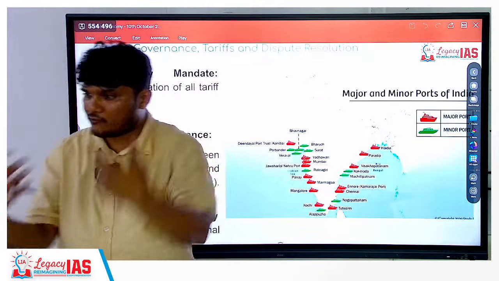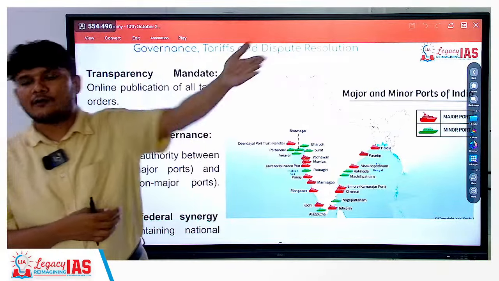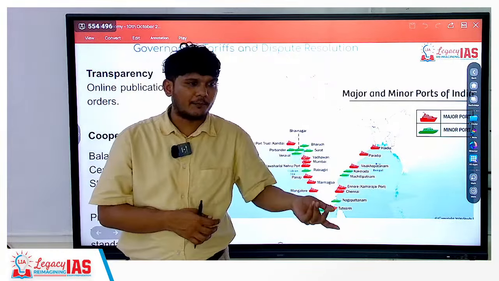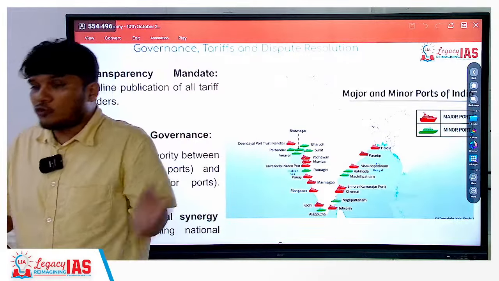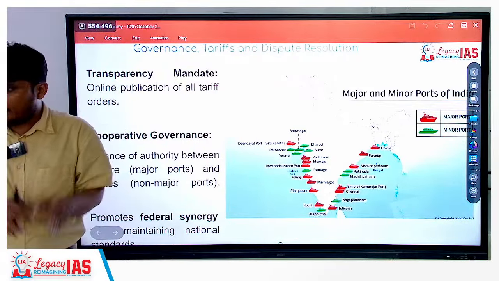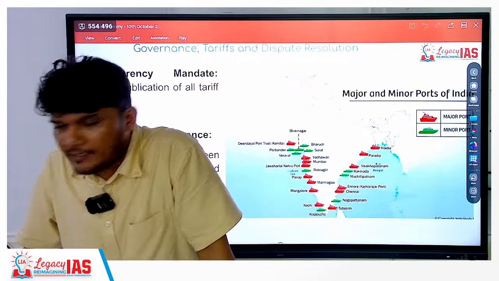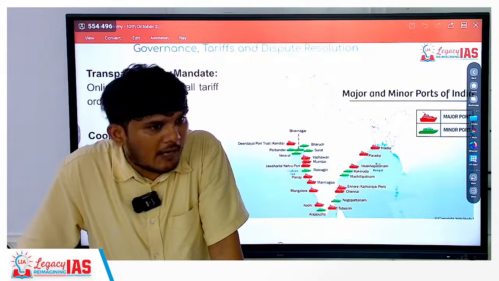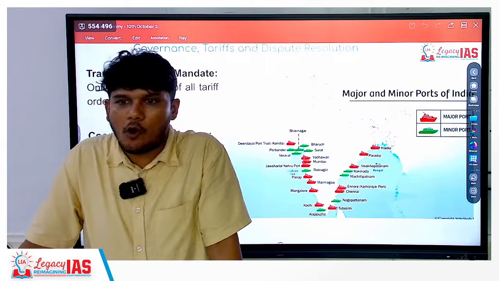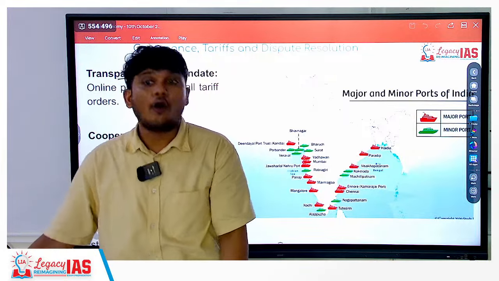The port has been constructed, whether it is an Indian flag ship, Indian flag vessel, or a foreign flag vessel, Indian ship or a foreign ship, they will be paying certain tariffs. So what tariff is prevailing in which major port of India and minor port of India will be completely made online. It is like the ENAM, that is the Electronic National Agriculture Market. All the prices are available on fingertips on the portal. In the same manner, the tariffs will be available on the portal.